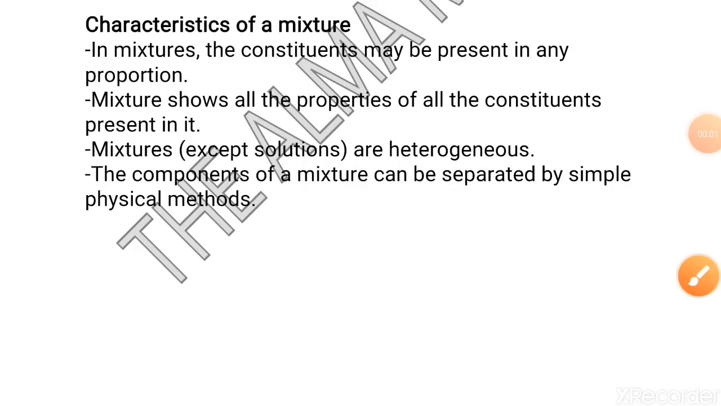At last, we will summarize our topic by studying the characteristics of a mixture. Firstly, in mixtures, the constituents may be present in any proportion. It simply means that you can take any particular amount and you can prepare a mixture out of it. Second, students, a mixture shows all properties of the constituents present in it.